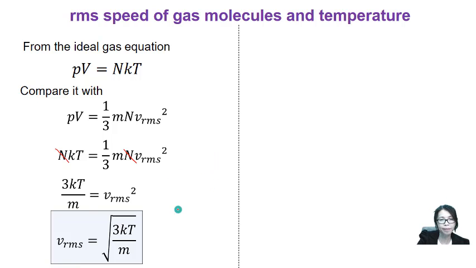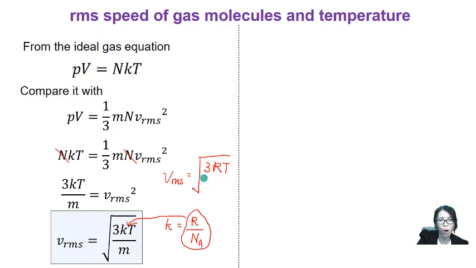Okay, then class, from previous lesson, we know that k is the Boltzmann constant, whereby Boltzmann constant is the molar gas constant over Avogadro number. So I put this one into this equation. So I'm going to have vrms equal to square root 3RT over mN_A.